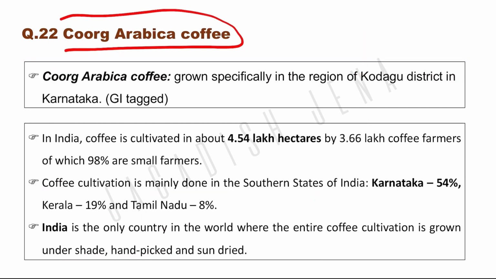Coorg Arabica coffee was asked about. Coorg Arabica coffee is mainly grown in the Kodagu district region of Karnataka. So it has a GI tag also.